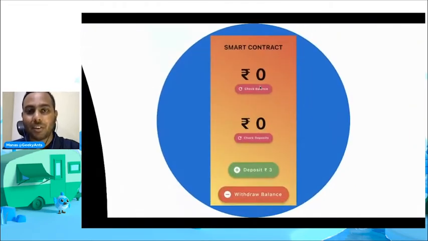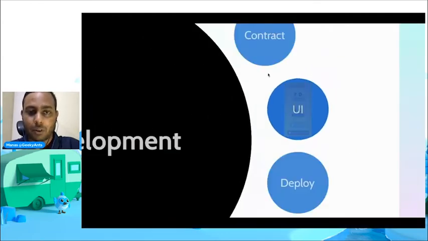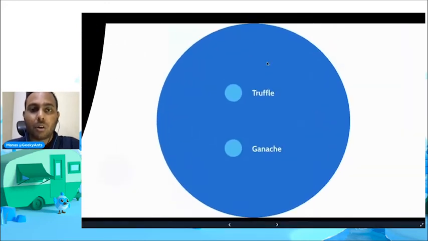Nothing super fancy here, we just need two things. We'll need 4 buttons to check the balance, to check the deposit, to deposit the amount, and to withdraw the balance. And second, we'll need 2 text fields to display the balance and display the deposits. That's the basic UI.